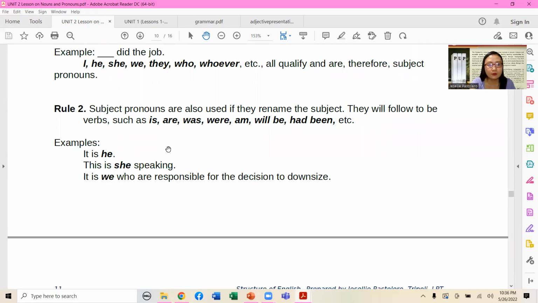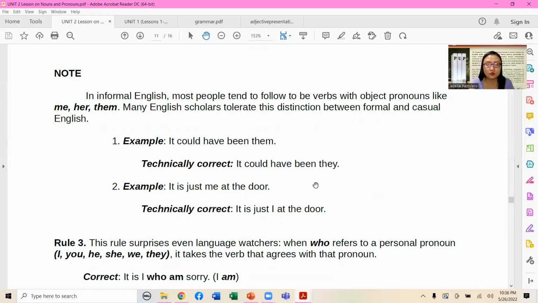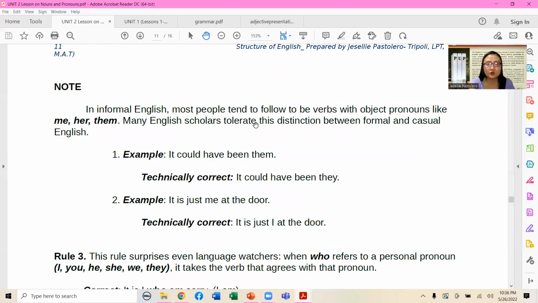Examples here: it is he, this is she speaking, and it is we who are responsible for the decision to downsize. Next, we have a specific note here. In informal English, most people tend to follow to be verbs with object pronouns like me, her, and them.